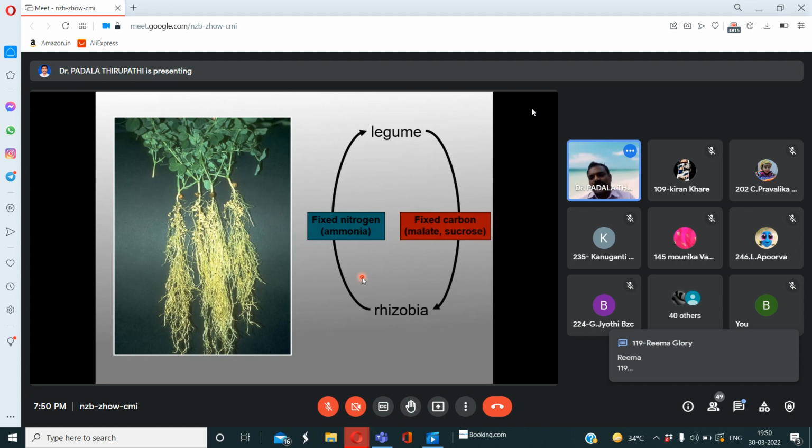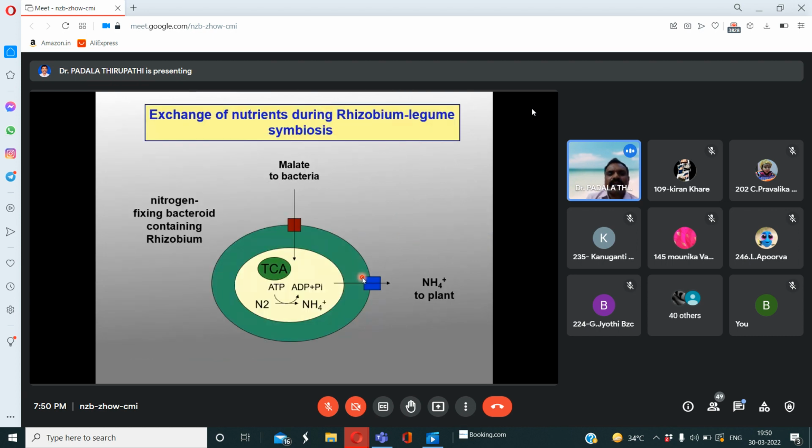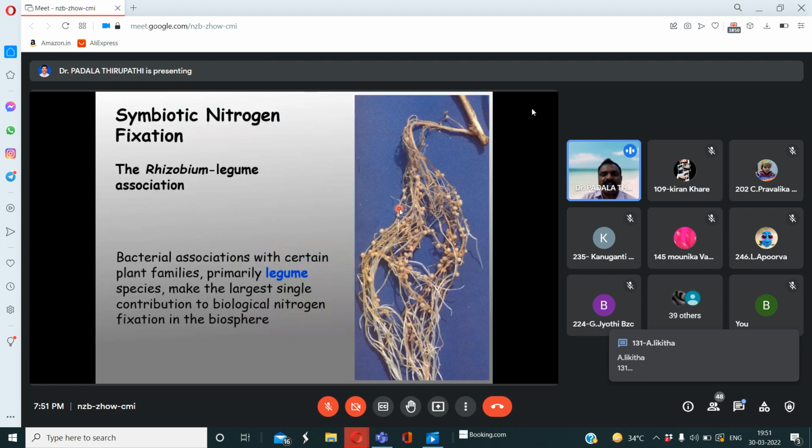Legume plants are having the root nodules, or produce the root nodules by the involvement of the rhizobium bacteria or microbial organisms. So the exchange of the nutrients during rhizobium legume symbiosis. See here, this is the symbiotic metabolic association, how both utilize the symbiotic association, how to exchange the nutrients for the survival process.